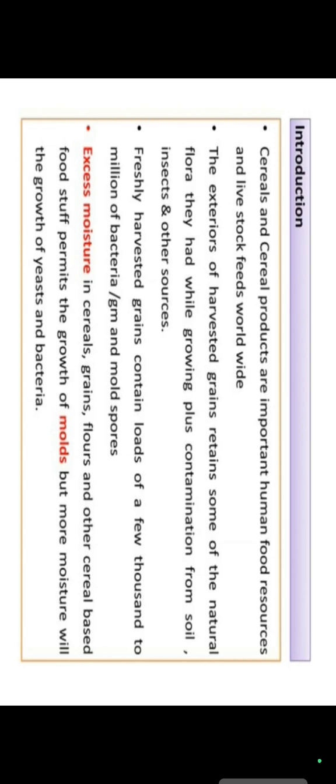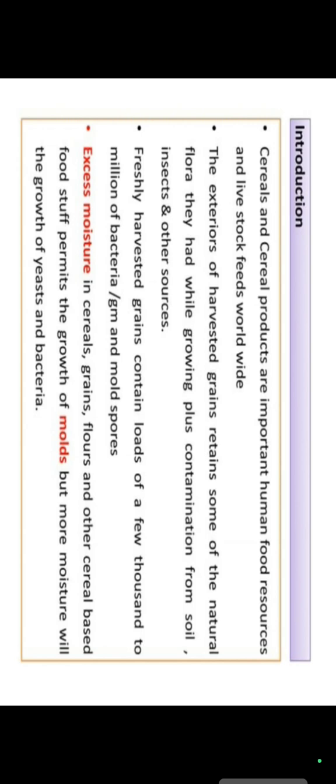So the food can serve as a good medium for the growth of microorganisms, and their growth may cause the food to undergo decomposition and spoilage also. Got it? So food may also carry pathogenic organisms that can transmit disease, and some other microorganisms that are allowed to grow in certain food products can produce toxic substances, and that results in food poisoning when the food is ingested.